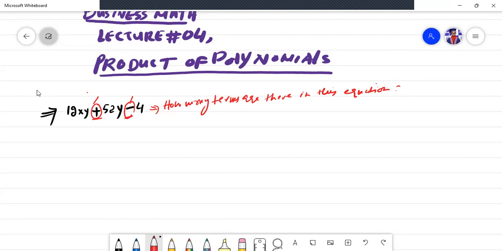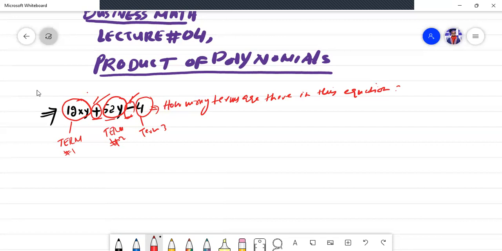Okay, how did you know it? Actually, you knew it with the support of the given signs. Which signs? Positive sign and negative sign. So this is the first term, then this is the second term, and then this is the third term. Term number 1, term number 2, and term number 3.